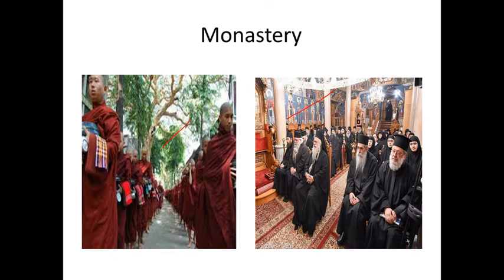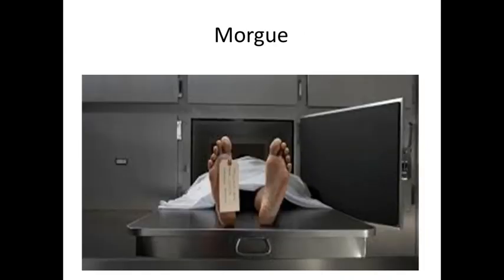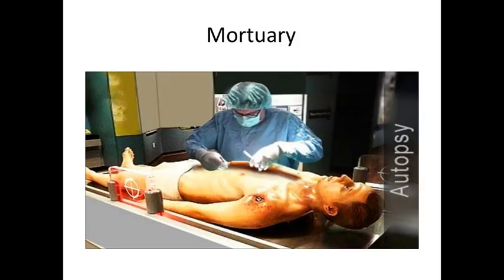Let's go to our next word. Morgue. A morgue is where, when a person has been killed, the body is kept for identification of whose dead body this is. That is the place we can call a morgue. It's similar to a mortuary.